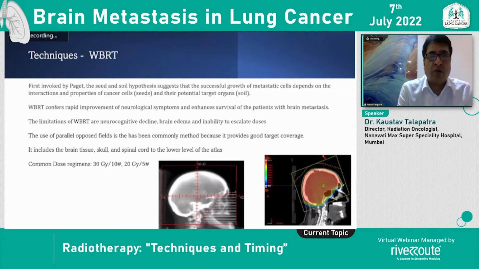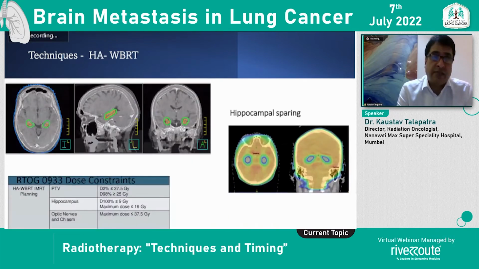Talking about the techniques, because techniques is one of the topics, we all know radiation started with whole brain radiation. It was a seed and soil hypothesis. Whole brain radiation is easy to plan. It is delivered usually over 5 or 10 fractions. Planning is simple. You can also do a 2D planning. Parallel opposed fields have been commonly used, but the limitations of whole brain radiation have been neurocognitive decline, brain edema, and inability to escalate doses.